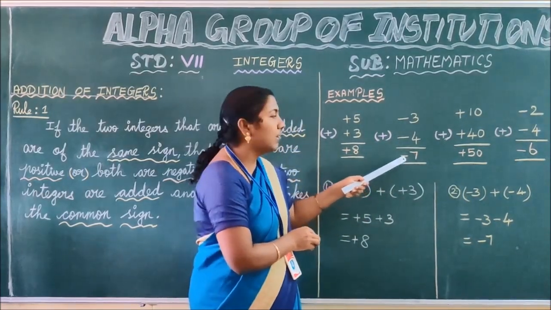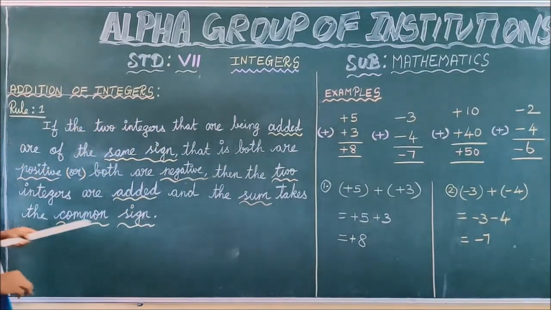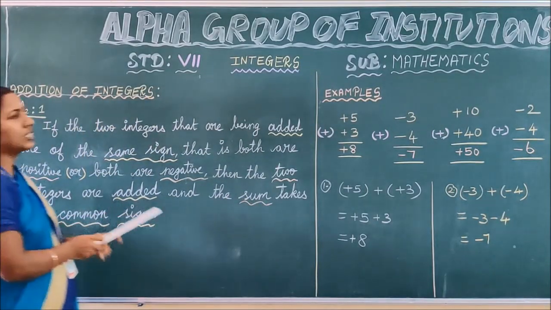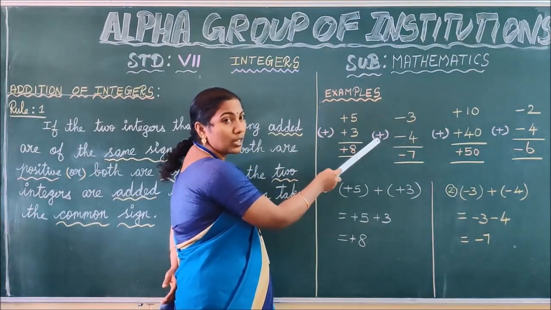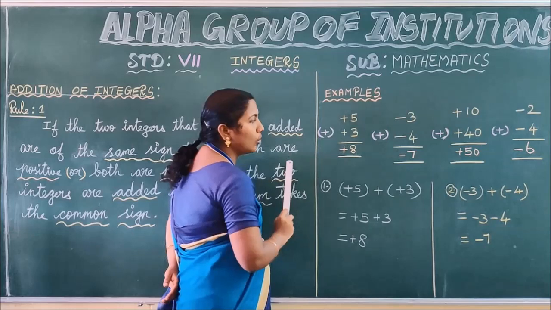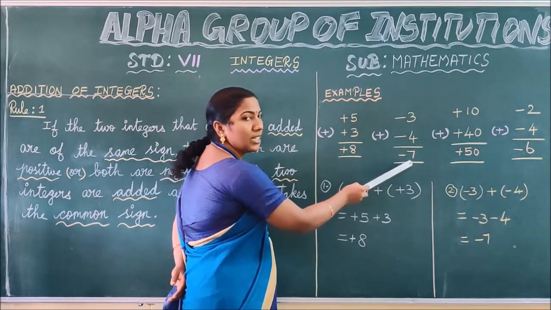What about the sign of the sum? According to the rule, the sum takes the common sign. What is the common sign here? Minus. You may think this is just the process of addition, but according to the rule, the sum takes the common sign, that is minus 7.